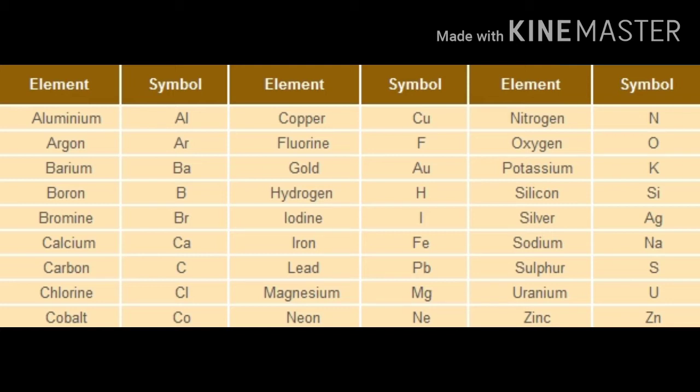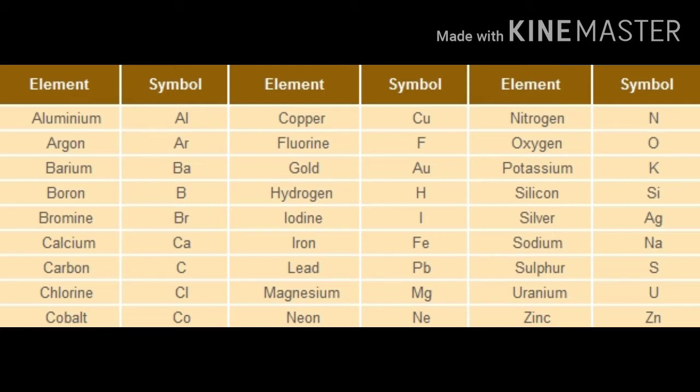In this picture you can see a few element names and symbols. Aluminium, Al, argon, Ar, barium, Ba, boron, B, bromine, Br, calcium, Ca, carbon, capital C, chlorine, Cl, cobalt, Co. So in this set you can observe that the symbols are given by looking at the first letter and the second letter of the element.